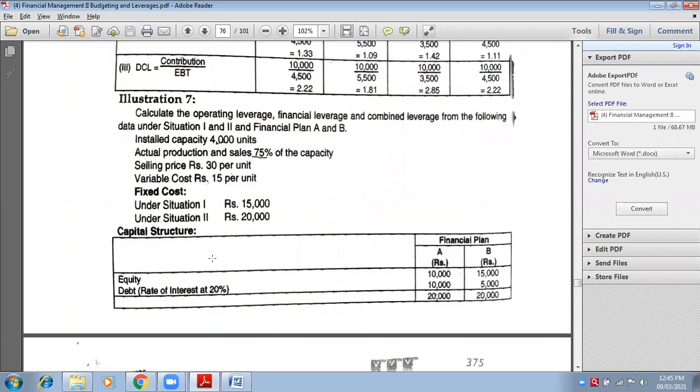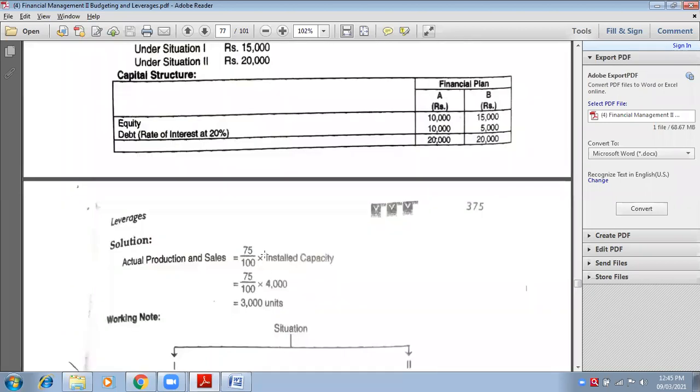Installed capacity is 4,000. Actual production is 75% of installed capacity. So working note number 1: actual production and sales is 75% of installed capacity. So 75% of 4,000, because how much is your installed capacity?